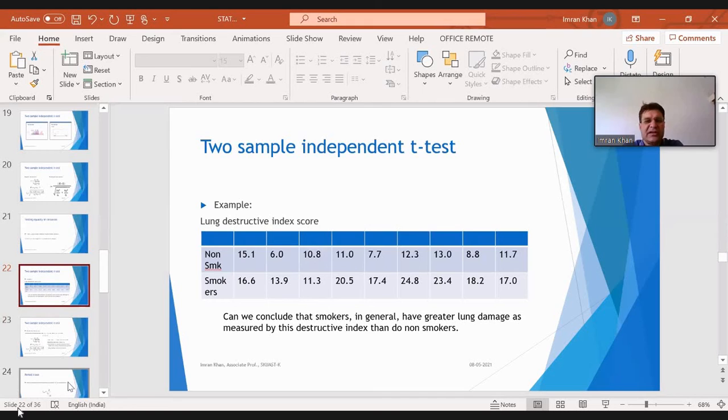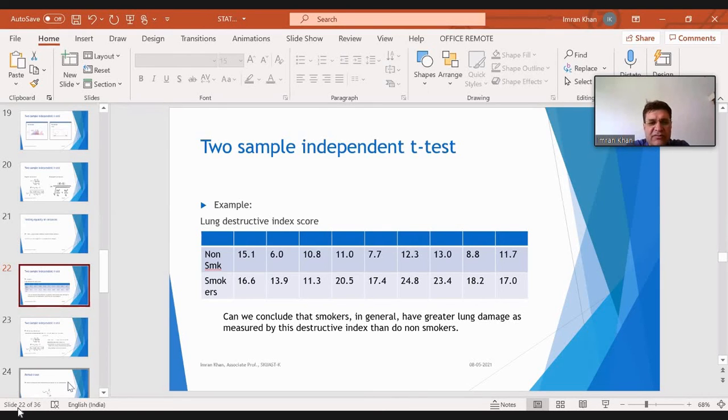Now see, this is an example of two sample t-test. The data consists of two samples. We have non-smokers and we have smokers, and we are recording the lung destructive index score. Those who are smoking, what's the status of their lungs on the basis of the destructive index score, and those who don't smoke, what's their score of lungs.